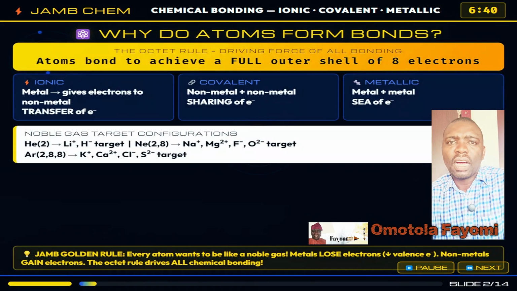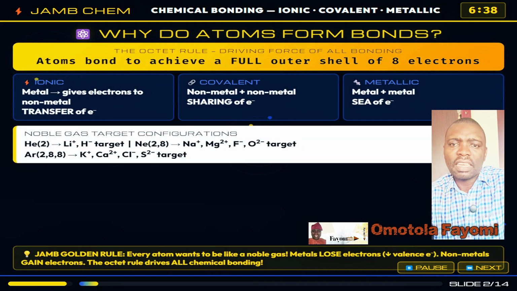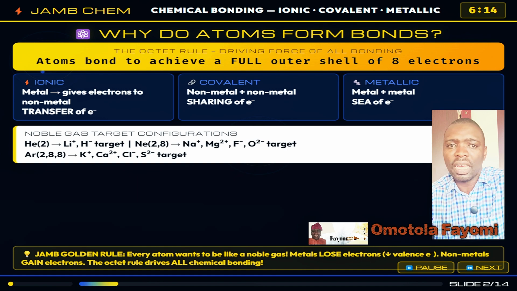Let's go. Why do atoms form chemical bonds? The answer is the octet rule, one of the most powerful principles in all chemistry. Atoms are more stable when they have a full outer shell of electrons, just like noble gases. Noble gases, helium with 2, neon with 8, argon with 8, all have a full outer valence shell and are incredibly stable and non-reactive. Every other atom wants to achieve that same stability.